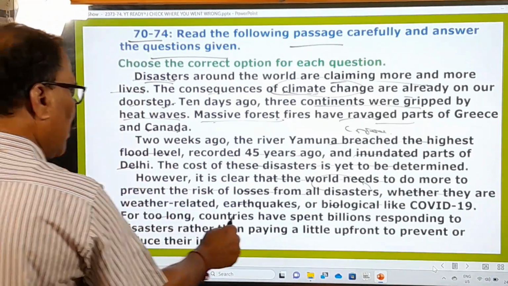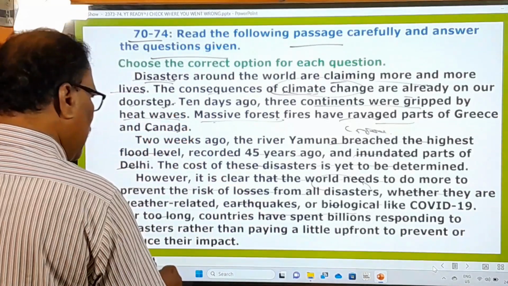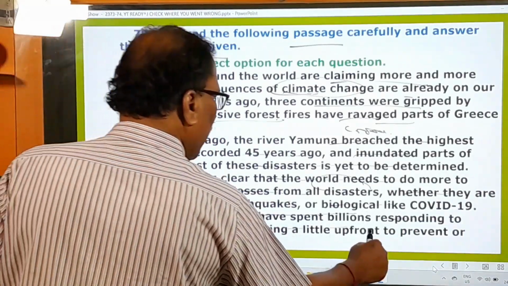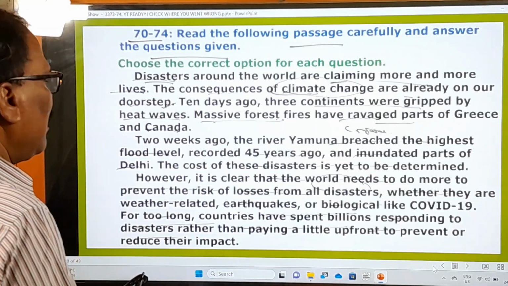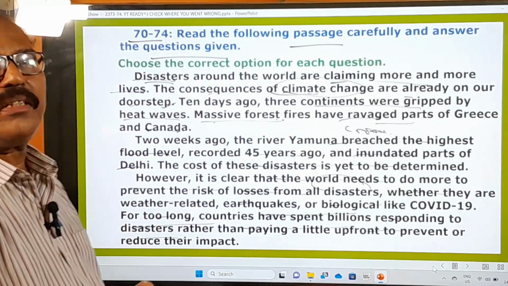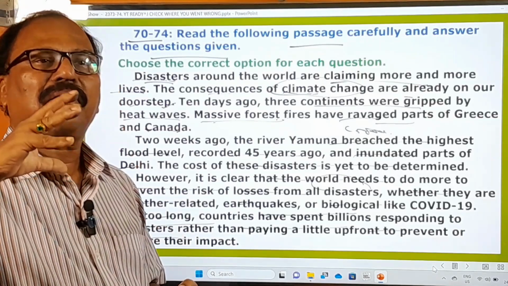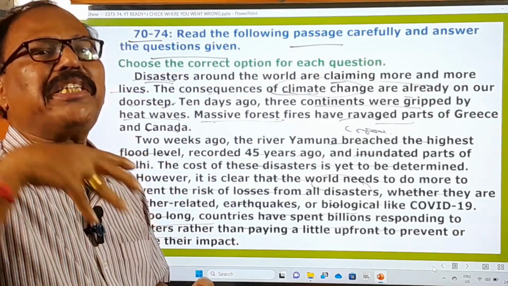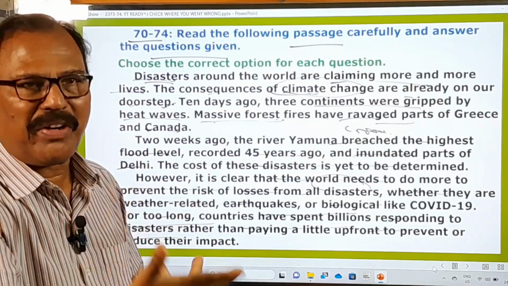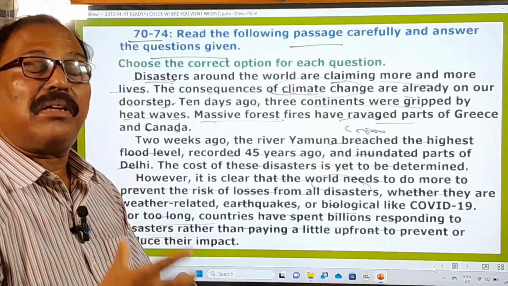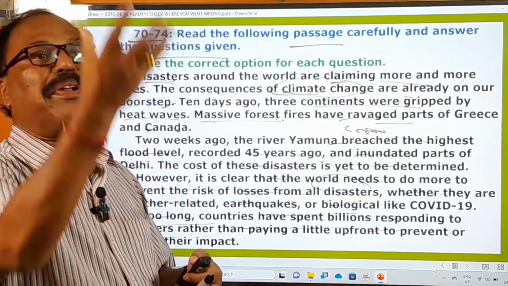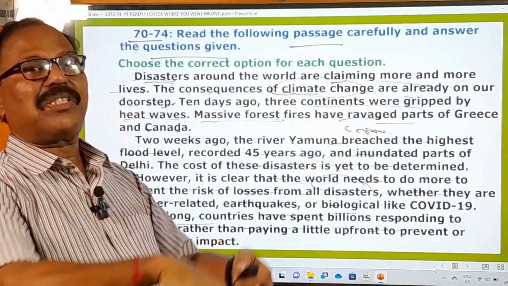For too long, countries have spent billions responding to disasters rather than paying a little upfront to prevent or reduce their impact. So here, what are all the countries doing? They are only coming forward to help the victims, flood victims or earthquake victims, but they are not taking proper measures to prevent the disasters themselves.